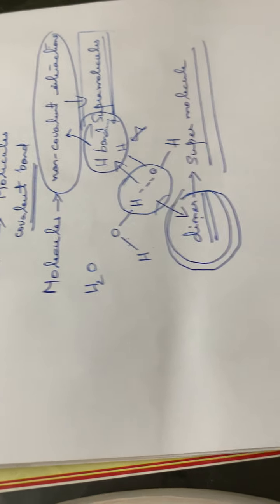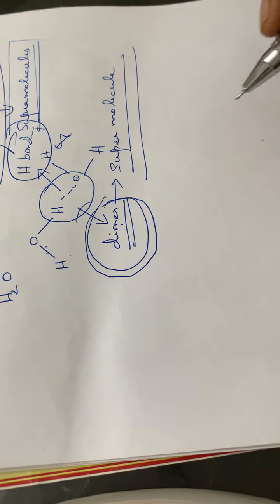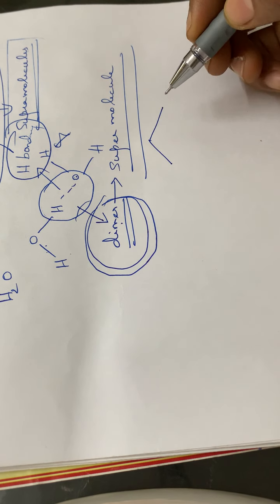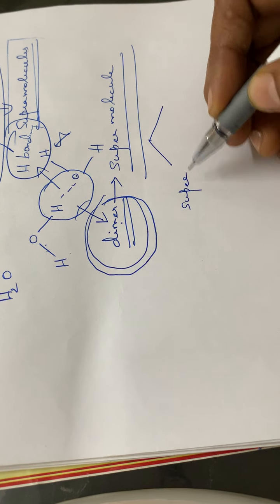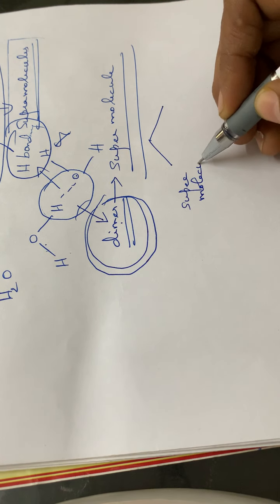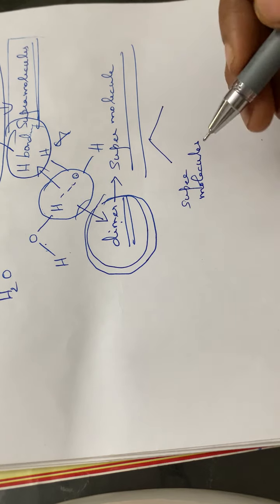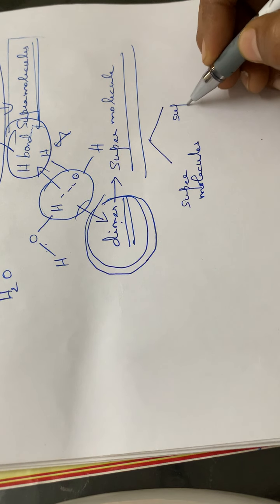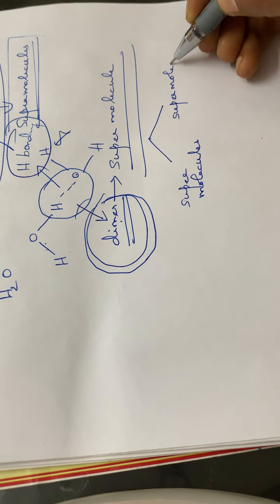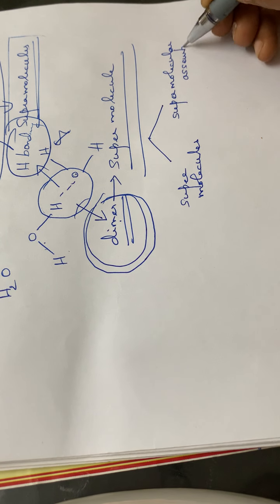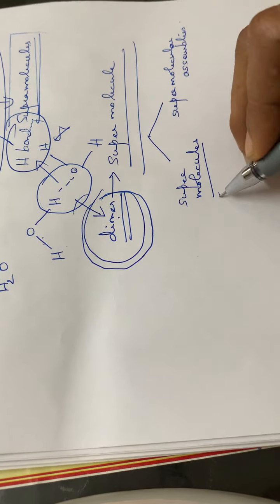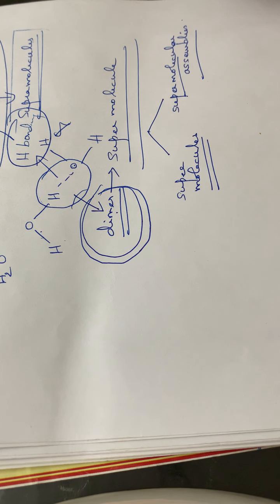Supramolecular chemistry can be broadly divided into two areas. The first area is concerned with supermolecules, and the second deals with supramolecular assemblies.